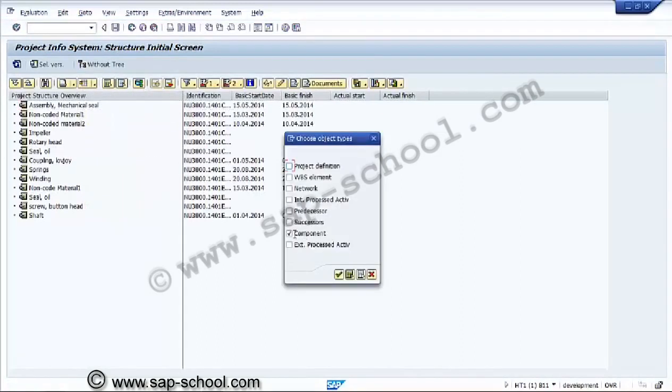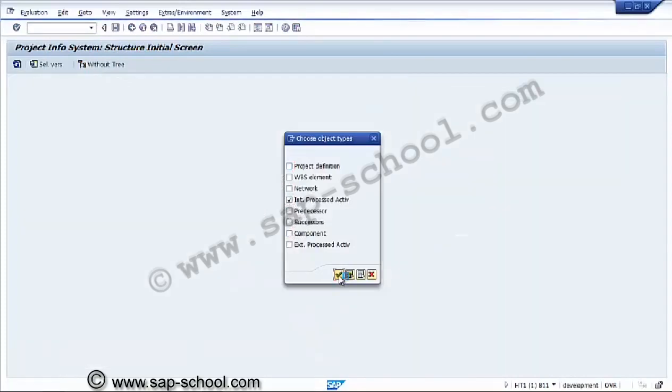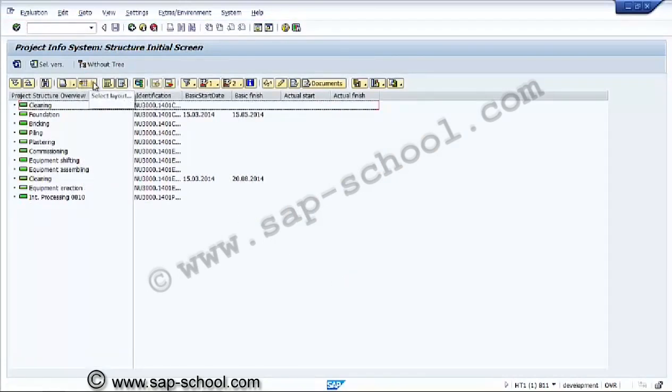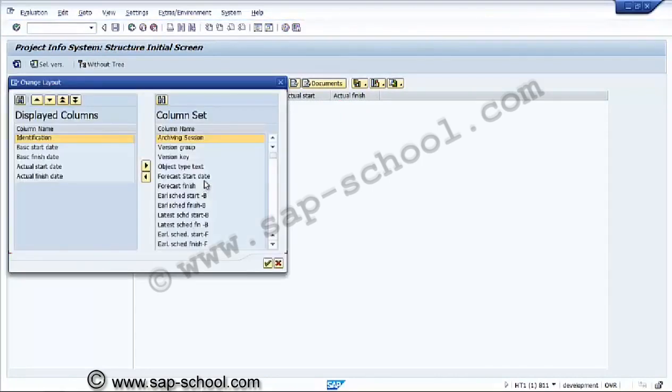Similarly, we can consider only internally processed activities, those with control key PS01. Here, if required, we can get some other fields other than the fields being displayed over here. So for example, we require the control key information over here.